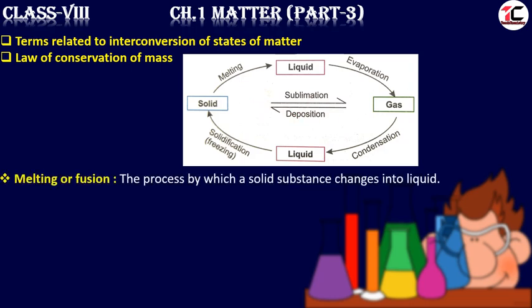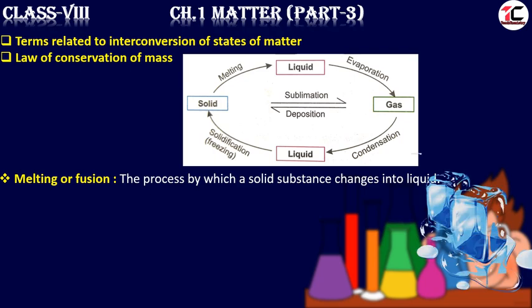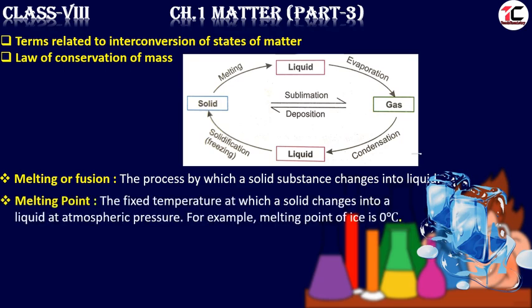Let us see the definitions one by one. The first one is melting or fusion. The process by which a solid substance changes into a liquid substance is called melting or fusion. Let us see in the diagram. Here is ice. Ice is solid. Ice melts. This process is called melting or fusion.